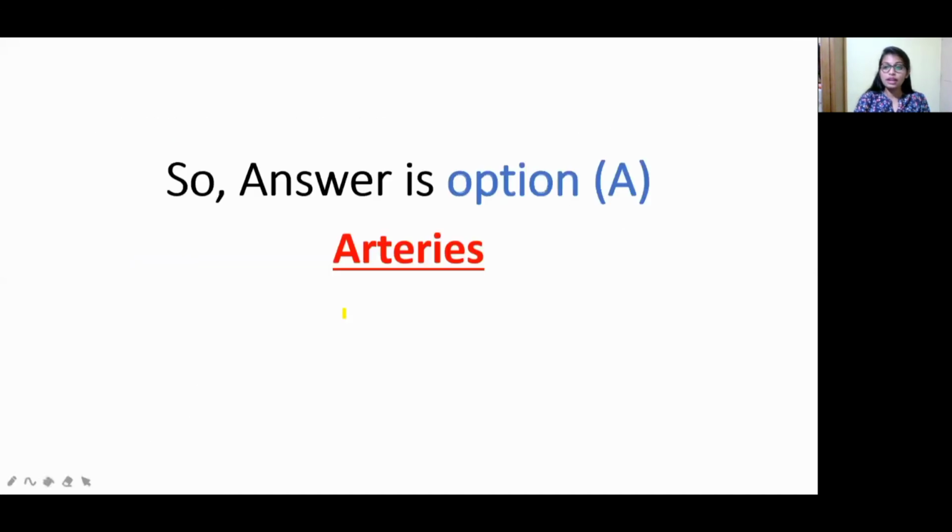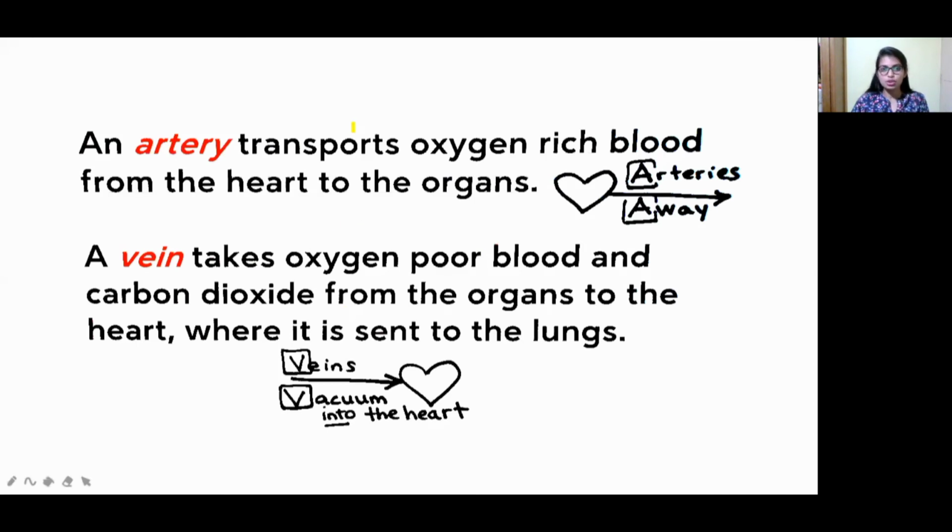One more thing, students will always get confused with arteries and veins. Don't get confused, it's very easy. Here artery is there, no? Artery will transport the oxygen-rich blood from the heart to the organs. From the heart it will take the oxygen, and that oxygenated blood will be carried to the other organs, away from the heart. So just remember, artery, away. It transports oxygen-rich blood from the heart to other organs.